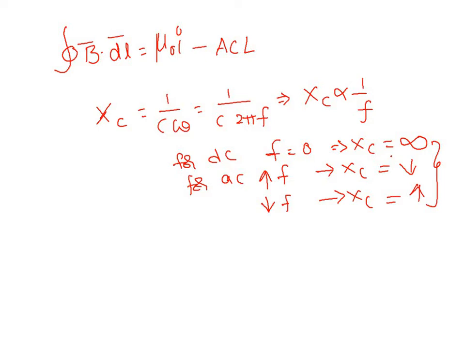Which means the capacitor acts like a resistor where XC equals infinite in the case of DC, while having a low resistance for greater frequencies and a greater resistance for smaller frequencies. We have already seen this, so keep it in mind.